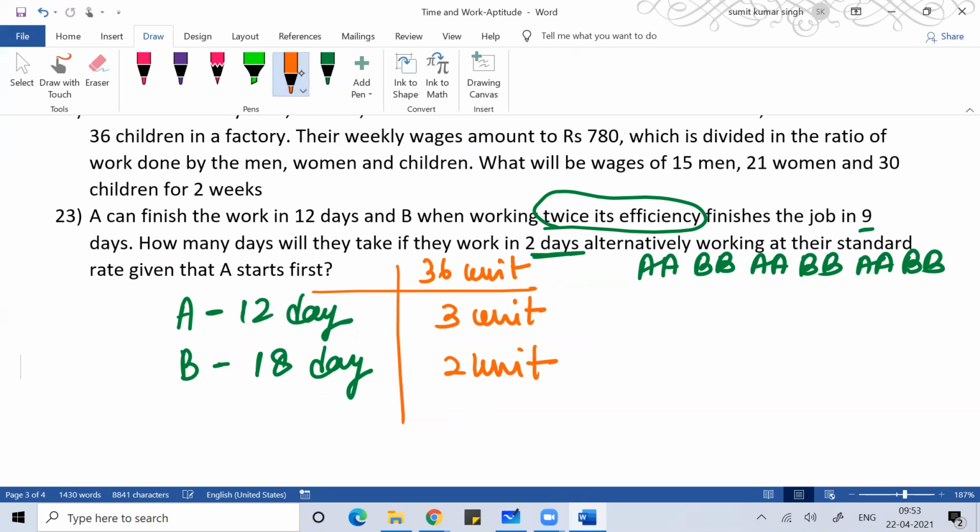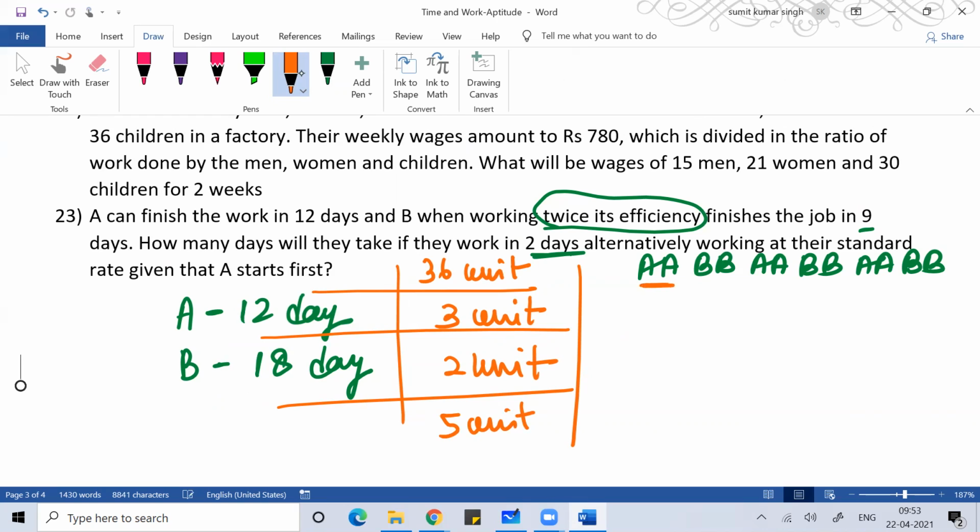In one day, if A and B work together, they will do 5 units of work. But here they are not working together. First 2 days A will work. That means A will do how much work? 6 units. And then 2 days B will work, so B will do 4 units of work.